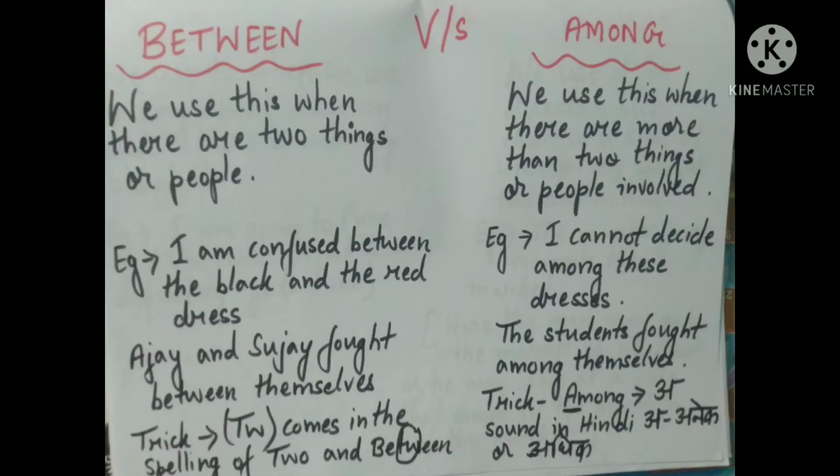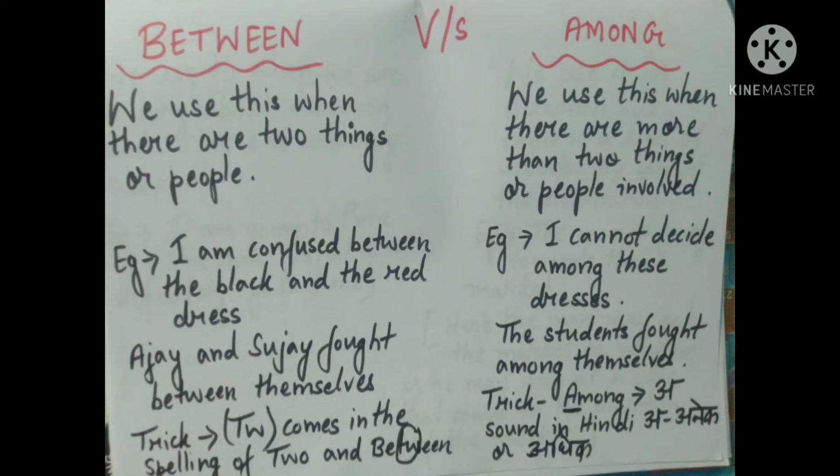The next set is between versus among. One of the most confused sets of words where learners make the maximum mistake. We will use between when we talk about two things or two people. For example, Ajay and Sujay fought between themselves. Here we are talking about two people, Ajay and Sujay. That's why we will be using between.